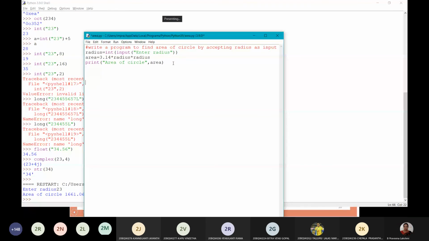All of you do some programs: to convert Fahrenheit to Celsius, another program to find area of triangle, and next, to find area of a rectangle.